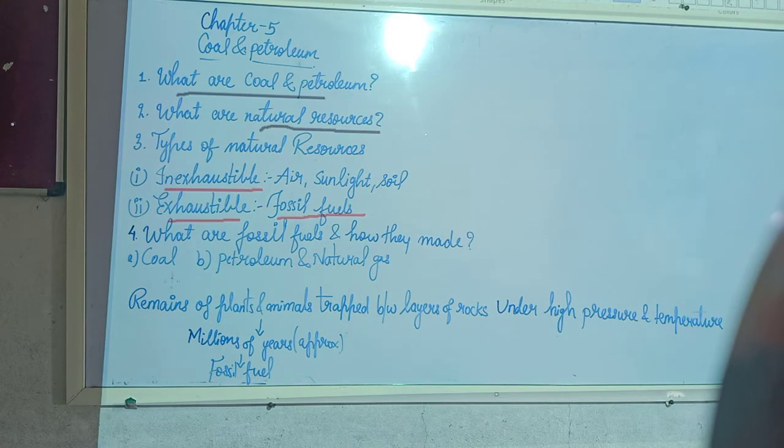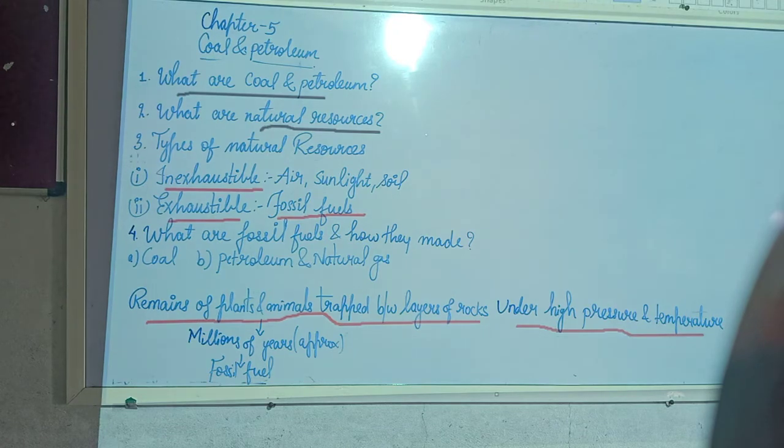It is mentioned: remains of plants and animals trapped between the layers of rocks under high pressure and temperature for millions of years. This is actually how they are formed.